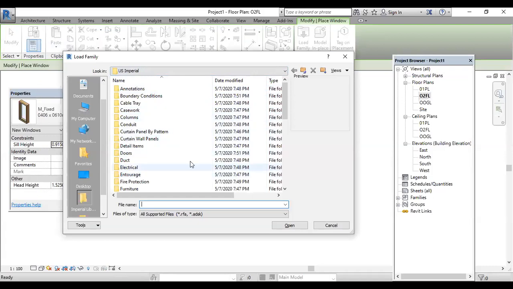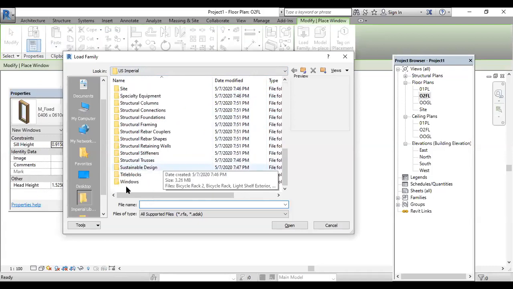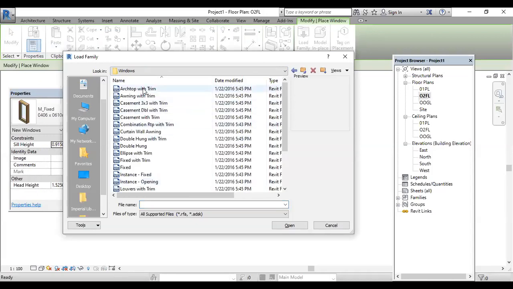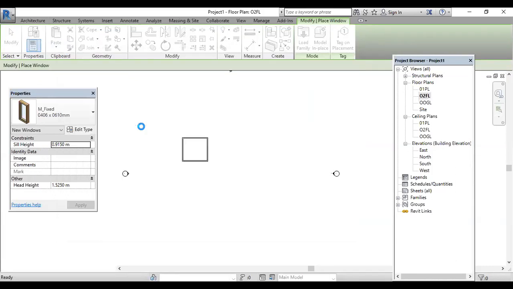Here my window folder is there. Double click on that and check which you want to place. By using the vertical arrow and all, just place it. This one is good for me. Open it, means load it into your project. It's loading.